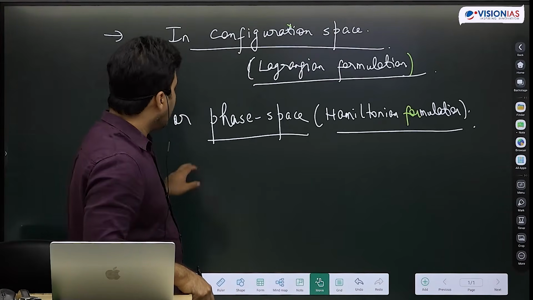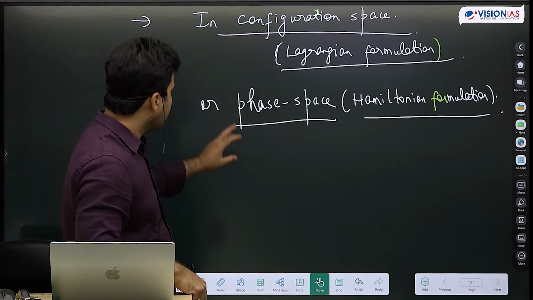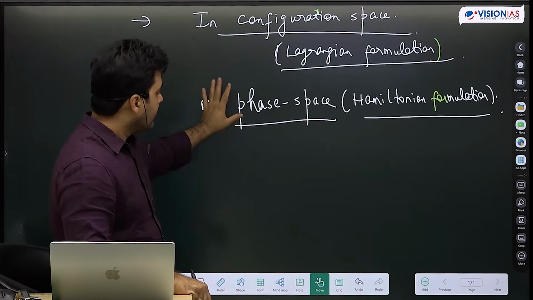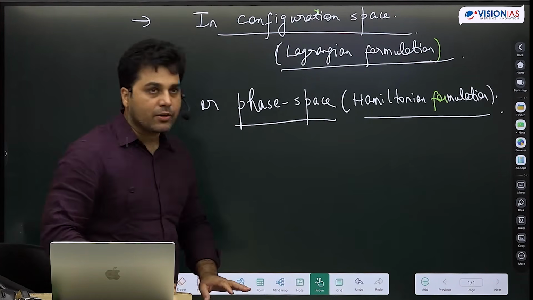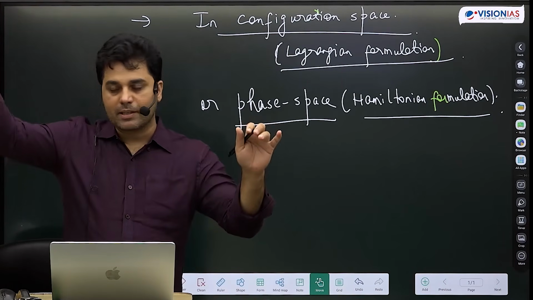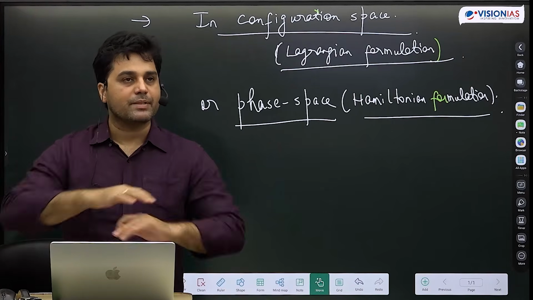But you should know, I will briefly tell you in about 1 hour or maybe less than that in some other class about phase space, what it is. It is an abstract space, and we can think of dynamics evolving in an abstract space which includes position and momentum of every particle which is part of a system, right?